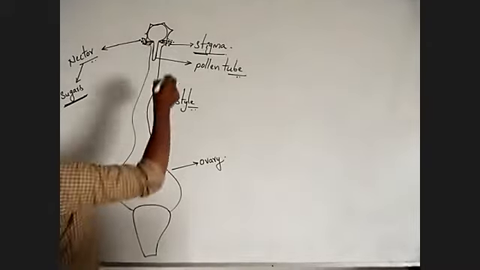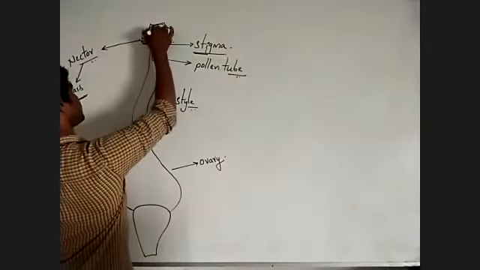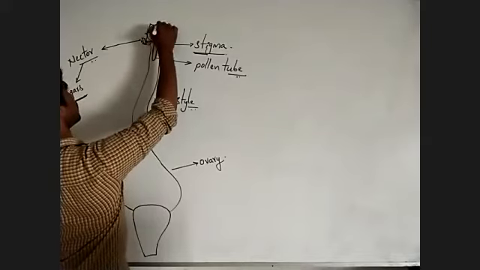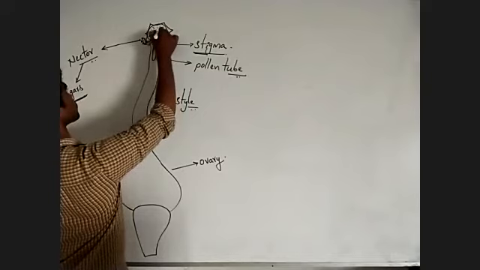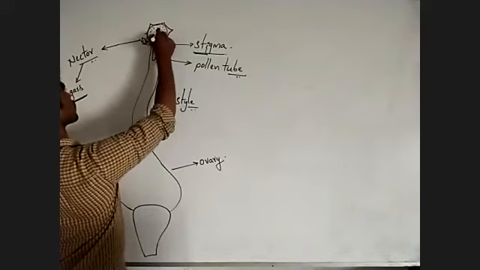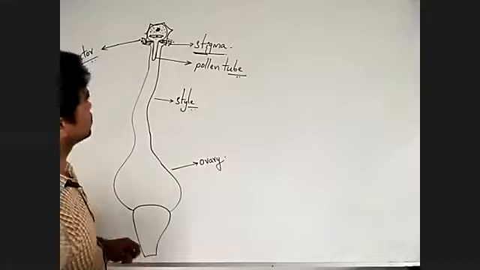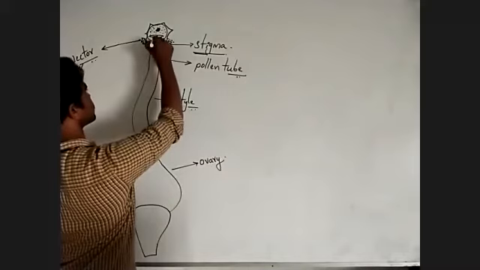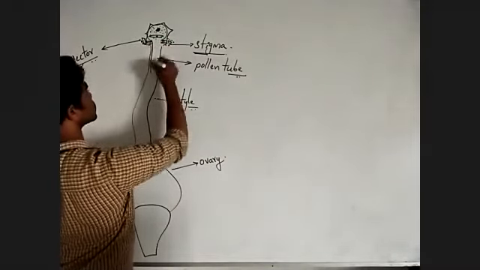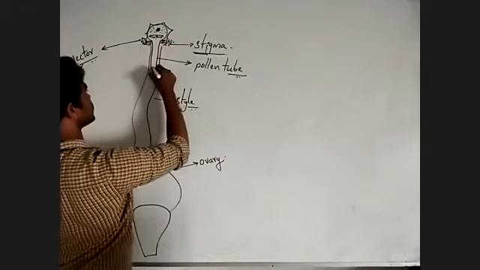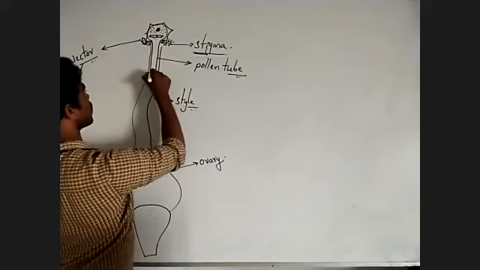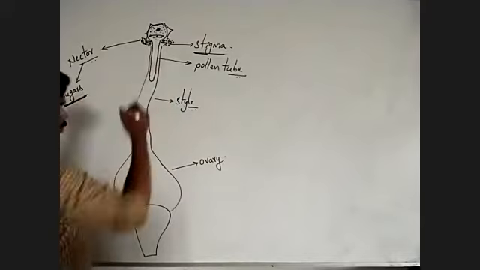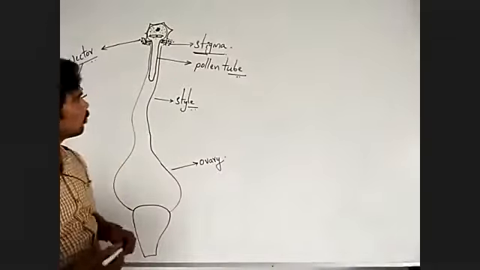After formation of the pollen tube, the entire internal content present in the pollen grain is transported to the tip of the pollen tube.